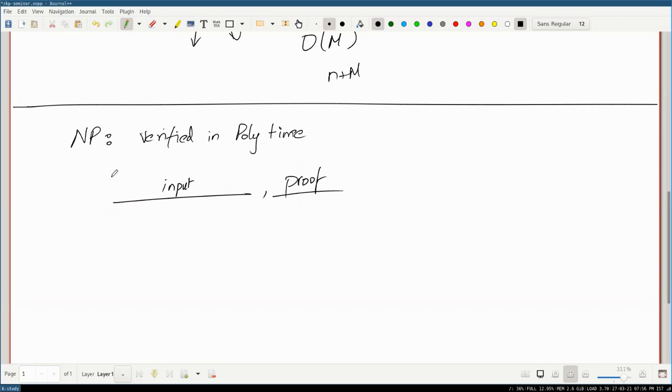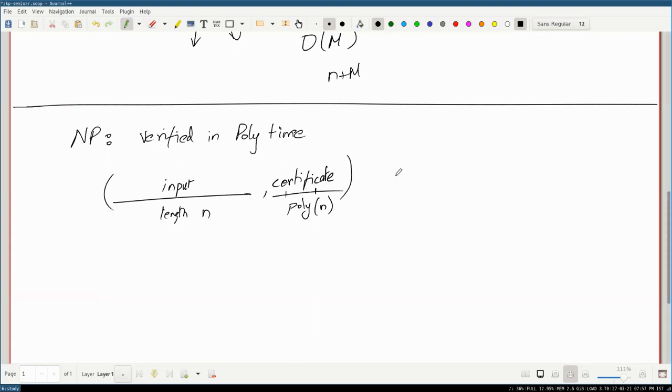So you give me two things now, an input and a proof, of length n, and the proof shouldn't be too long. Oh, certificate, thank you. Certificate, yeah, that's the actual term. So the certificate has to be of some polynomial length in n. You don't want to give me a huge certificate for a very small input, and I can't sit and it'll take me so much time to just read the certificate. So that's not really efficiently verifying. Okay. So the certificate has to be some polynomial length string that certifies whether the input belongs to the language or not.